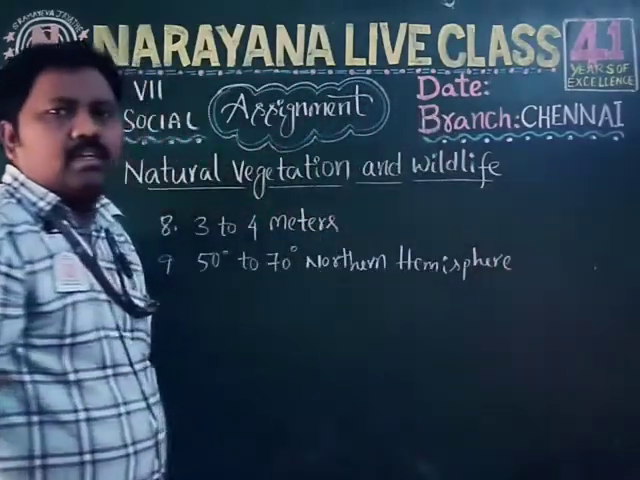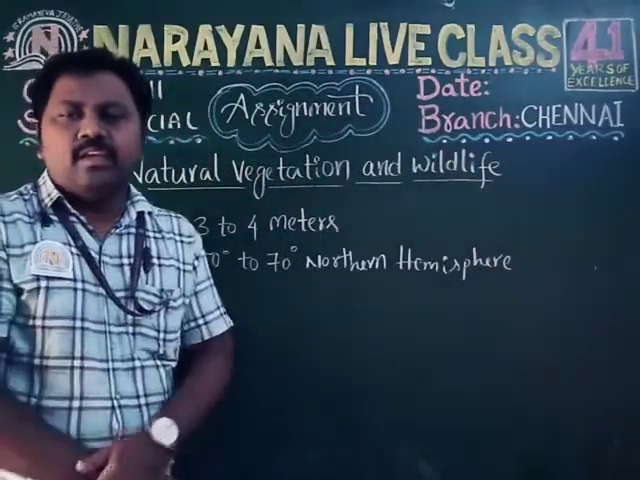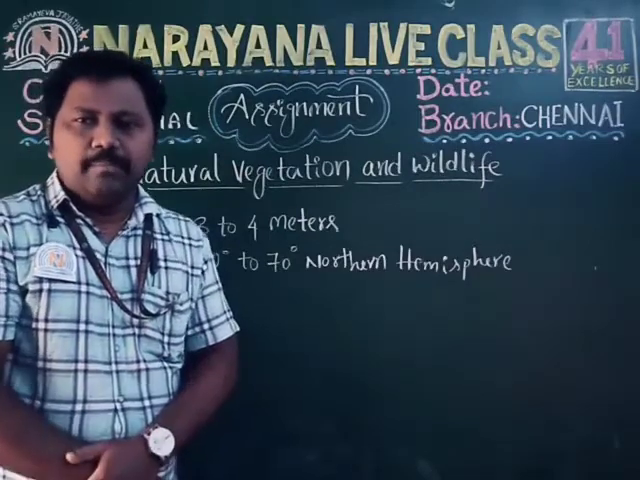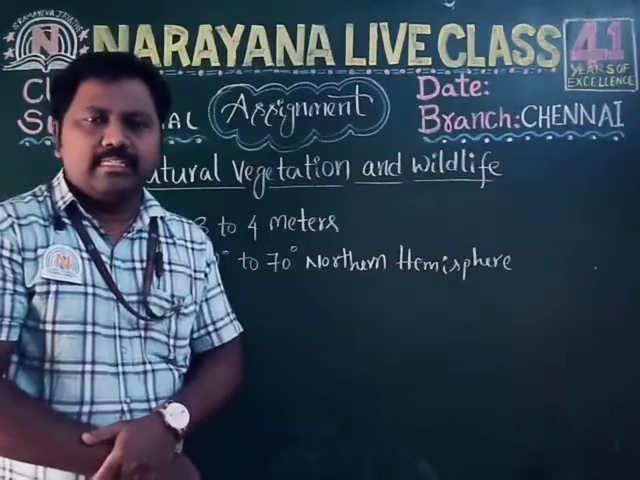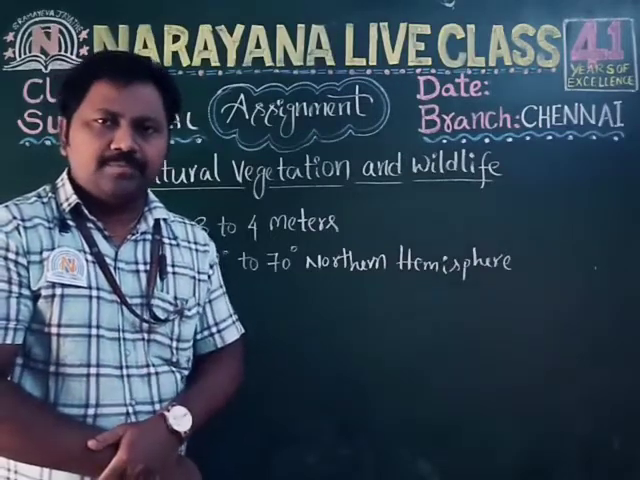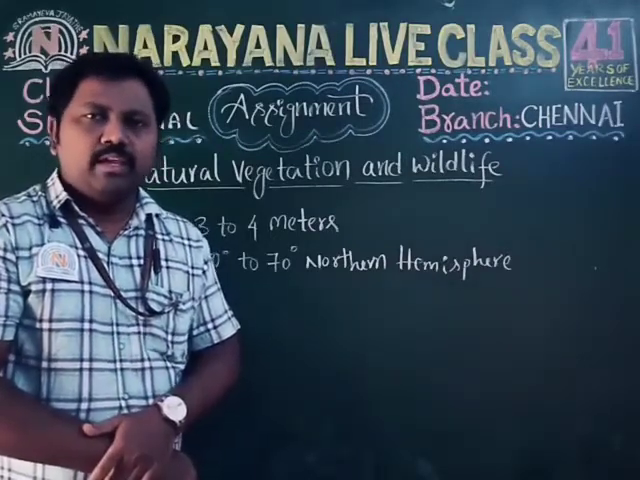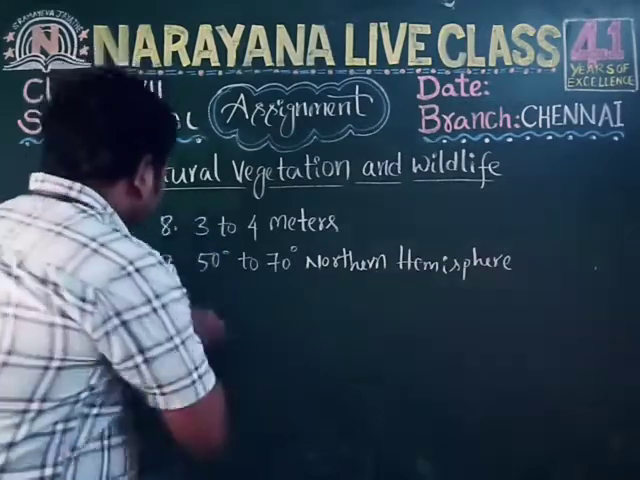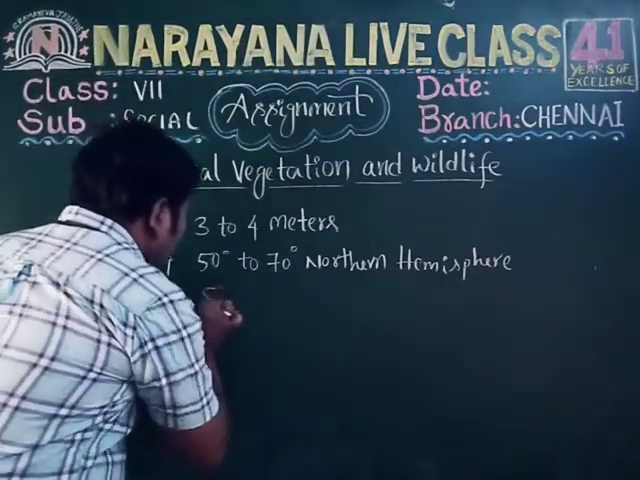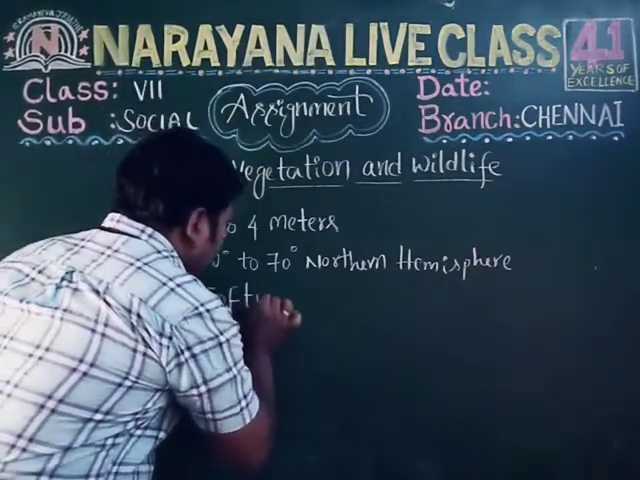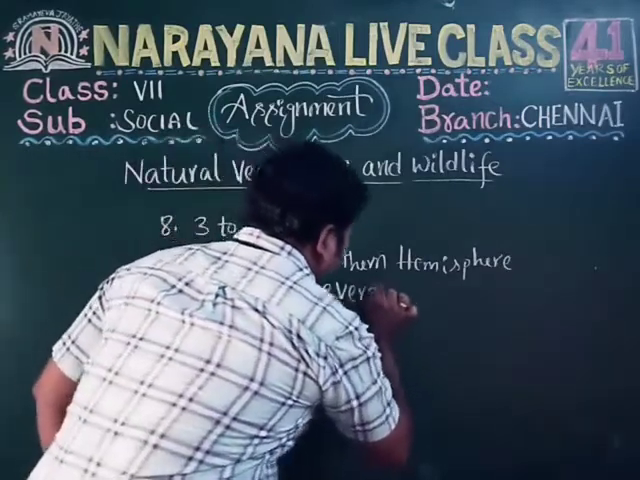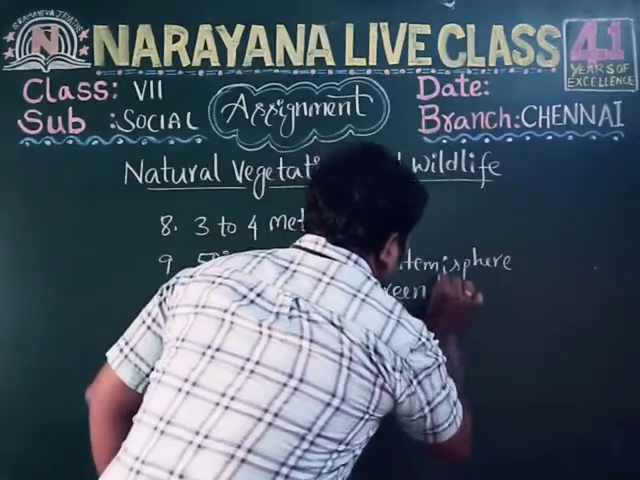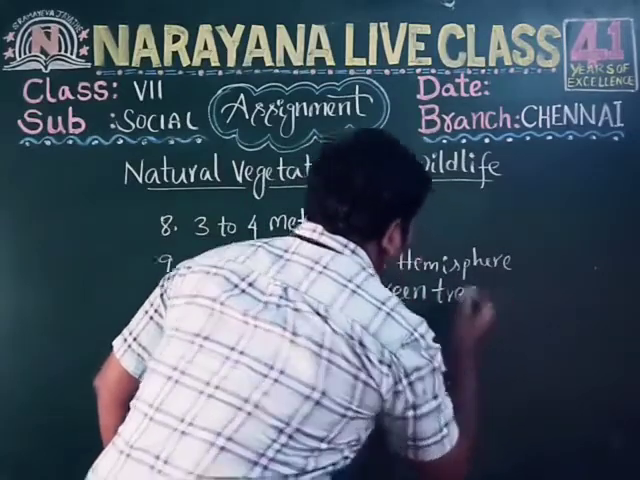Okay, children. Now let's take last question. Which tree wood pulp is used in making matchboxes and packing boxes? So the answer is softwood evergreen tree. So 10th question answer is softwood evergreen tree.